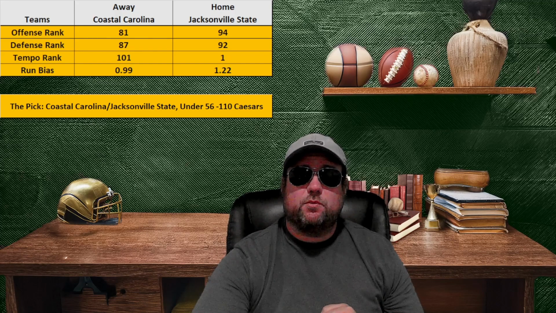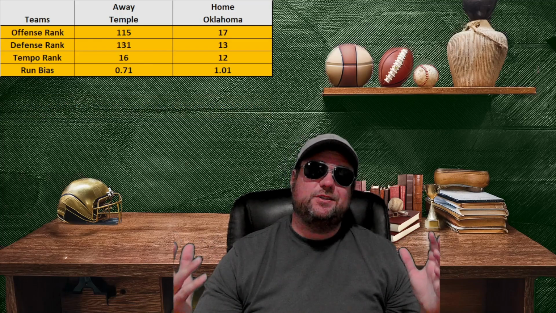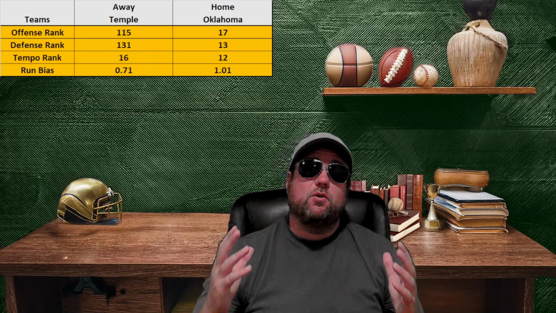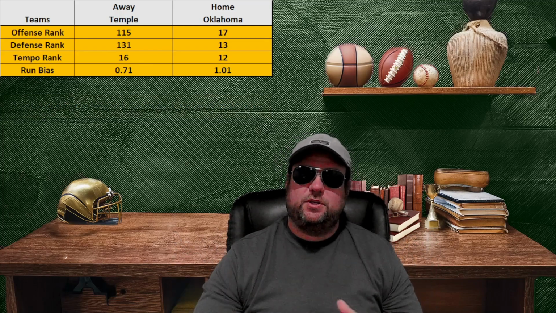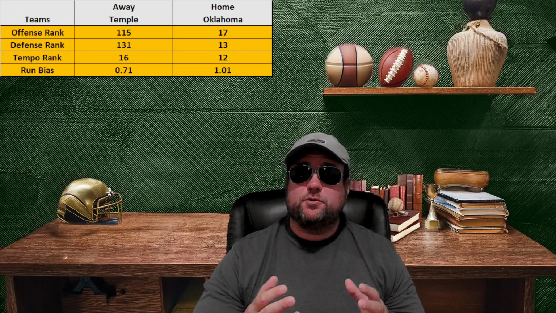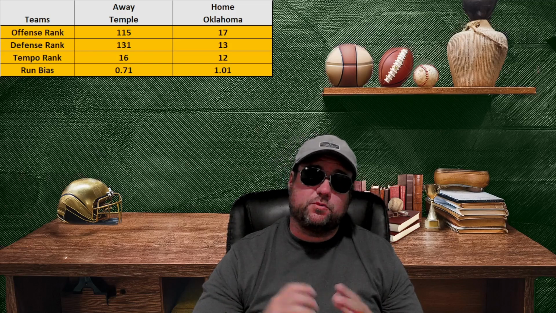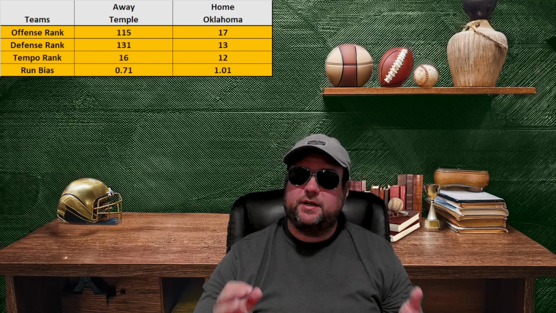So the next game that we're going to take a look at is really one of those classic college football matchups. This being Temple versus Oklahoma. Week 1, a lot of times these strong teams will schedule a weak opponent to play just to get ready for the season. In this case, Temple's traveling to visit Oklahoma. Temple is one of the weakest teams. I project them to be one of the weakest teams in college football, especially when it comes to defense. They're ranked close to last.